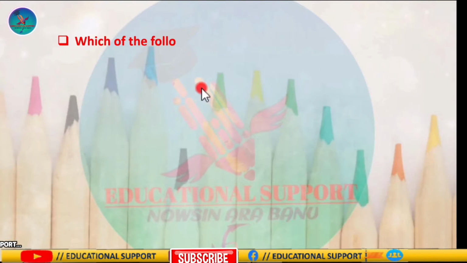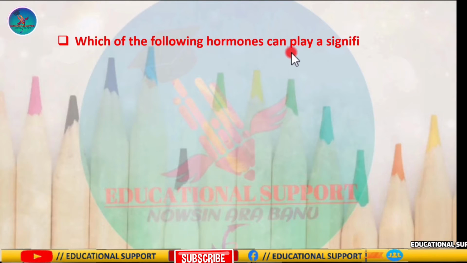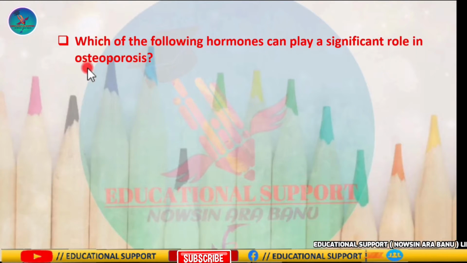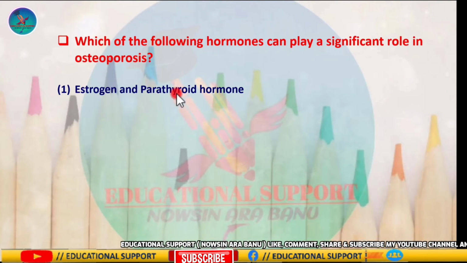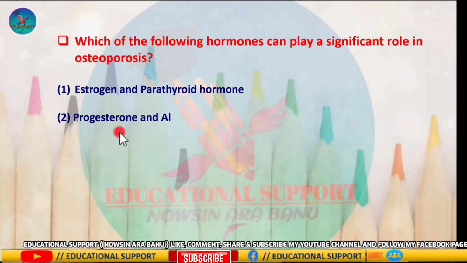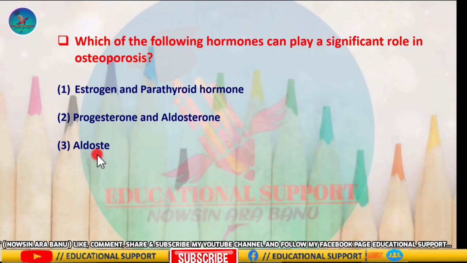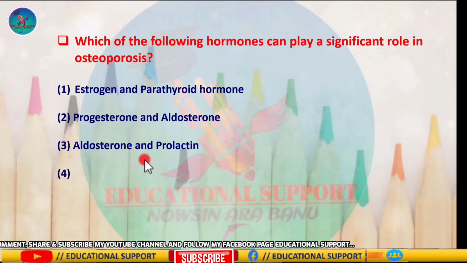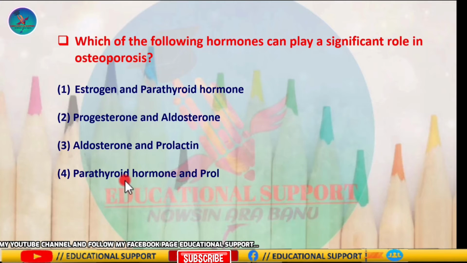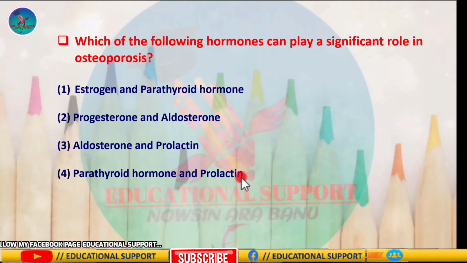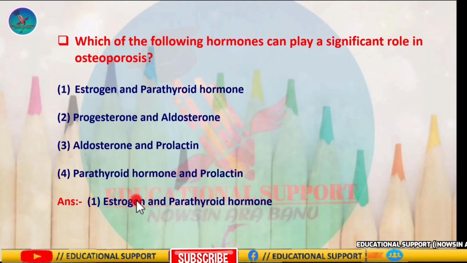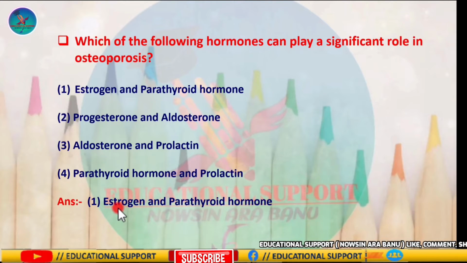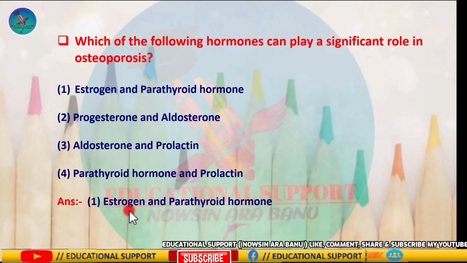Next question is, which of the following hormones can play a significant role in osteoporosis? And the options are estrogen and parathyroid hormone, progesterone and aldosterone, aldosterone and prolactin, and the last one is parathyroid hormone and prolactin. So the correct answer is option 1, estrogen and parathyroid hormone, because estrogen promotes the activity of osteoblasts and inhibits osteoclasts.